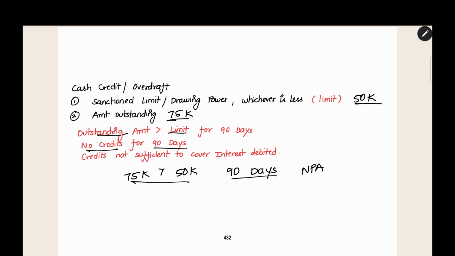If there are no credits in the account, only amounts are debited or spent, but no amount is deposited and no amount is paid for repaying the loan, then you should classify it as an NPA. First condition: the outstanding amount is more than the limit for 90 days continuously. Second: no credits for continuously 90 days, then also NPA. And the third thing is, there is credit, but it is not sufficient to cover the interest itself.